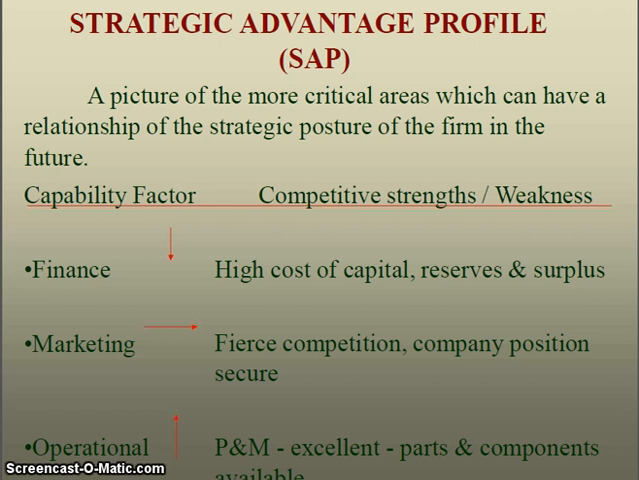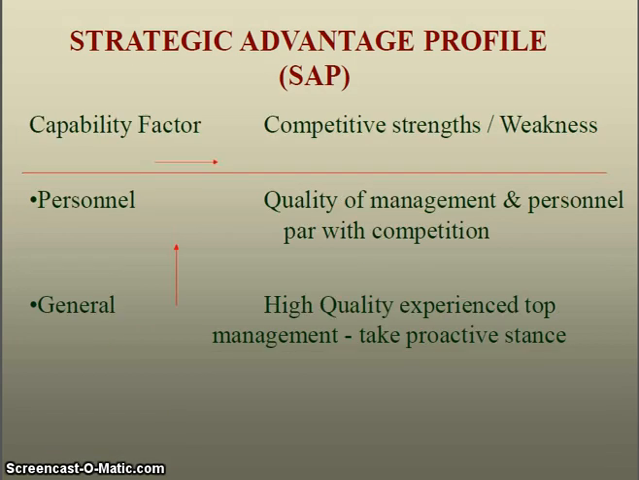Here, in operational functions, production and maintenance are excellent and parts and components are available, so that is the strategic advantage of the organization. Where there is a high cost of capital, reserves and surplus, that is a negative impact. The cost of capital is very high, so that is not giving a strategic advantage for the organization. Like that, for each functional area, the company needs to conduct a thorough analysis and develop a profile like this, whether each functional area is giving a strategic advantage to the organization or not.